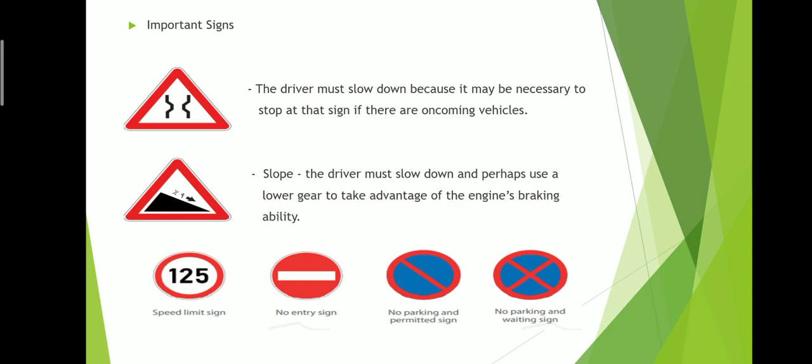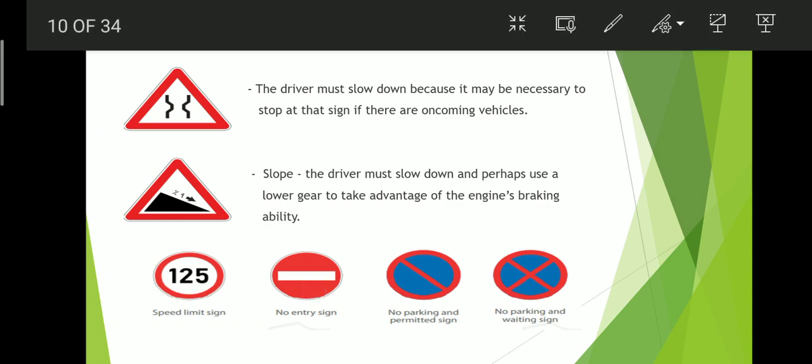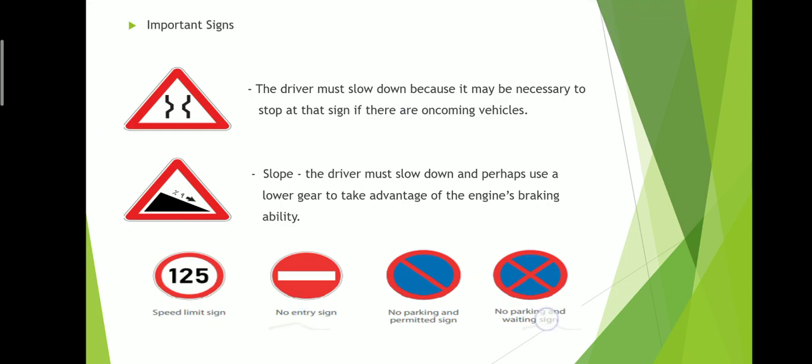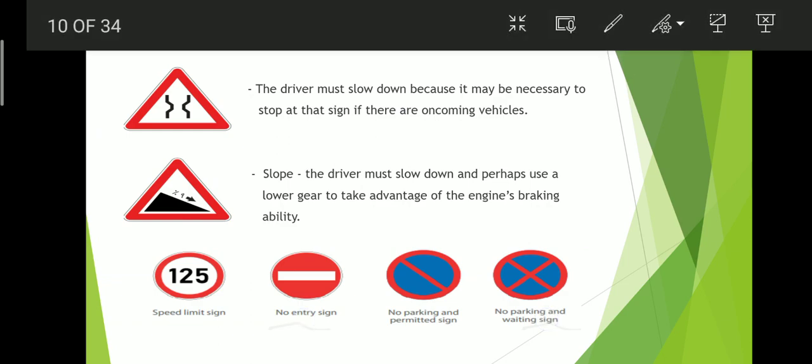Important sign: this speed limit sign, this is the no entry sign, a very favorite question. People confuse between the second and the fourth. They are both different. The no entry sign is like a minus in a red circle. The no parking sign is where you cannot park but you can wait. The no parking and no waiting sign is one in which you cannot park and you cannot wait in this area.